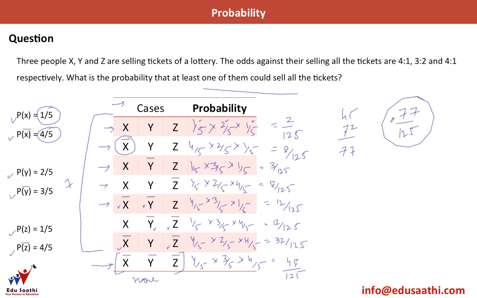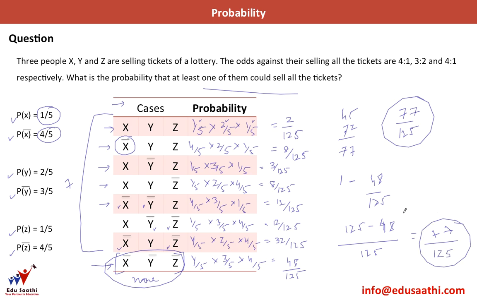This is a longer method. A shorter method would be, I know that all these cases will add up to a probability of 1. So from this probability of 1, I can simply subtract the case when none of them is able to sell all their tickets. So 1 minus 48/125. So this will give me (125 minus 48) divided by 125. This again gives me the same answer. 15 minus 8 is 7. 11 minus 4 again is 7. So this gives me 77/125 as the answer.